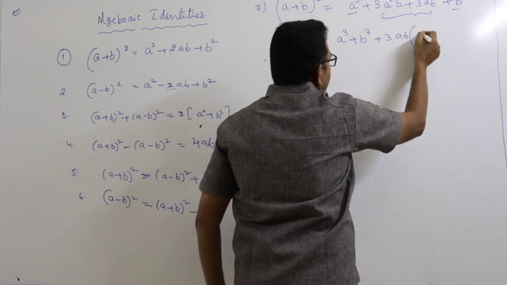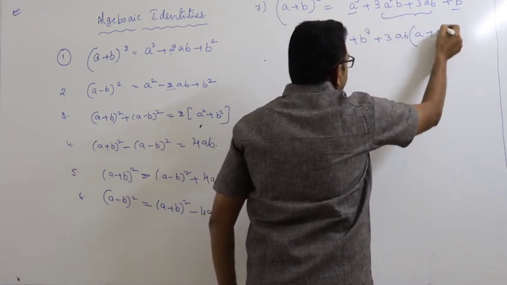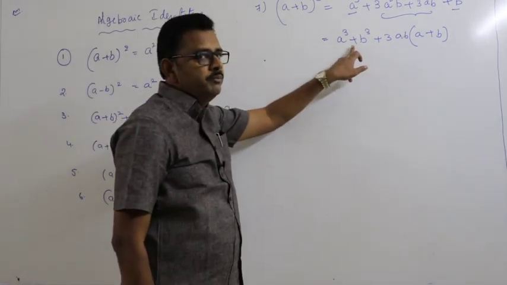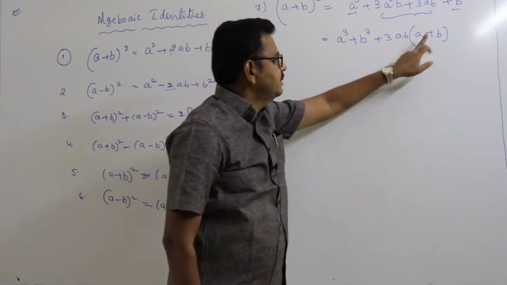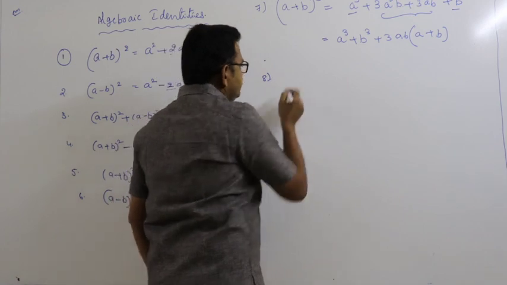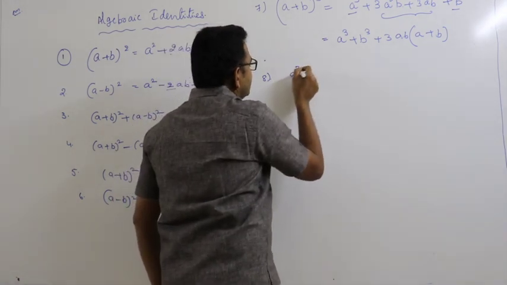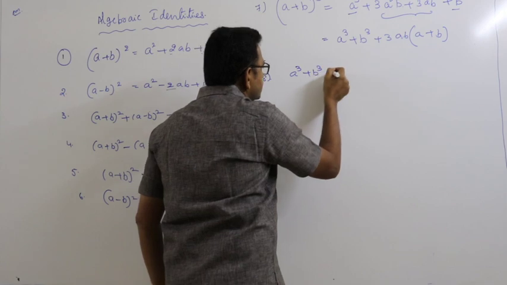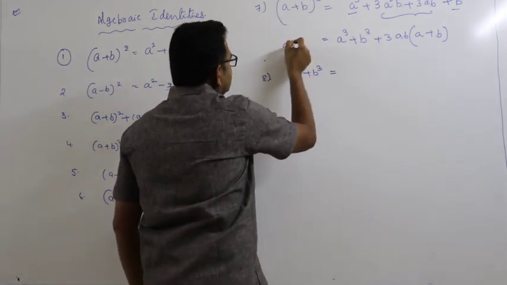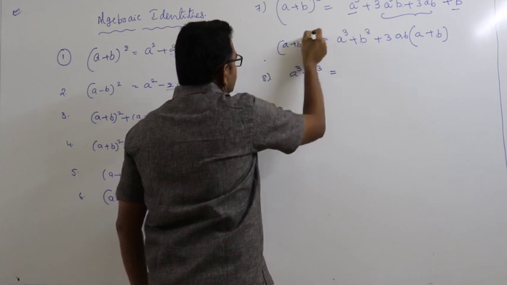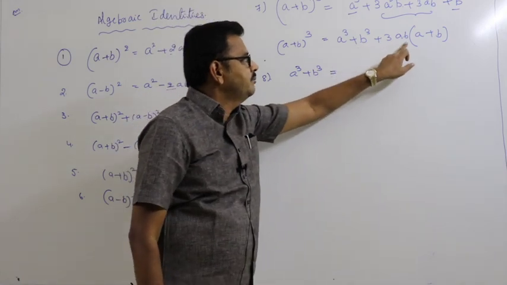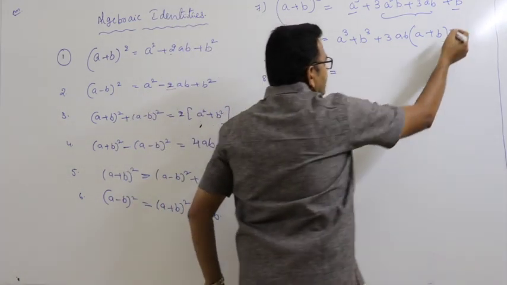So here it is A plus B: A cube plus B cube plus 3AB into A plus B. So A plus B whole cube is equal to A cube plus B cube plus 3AB into A plus B.